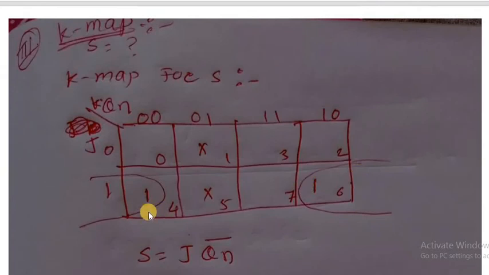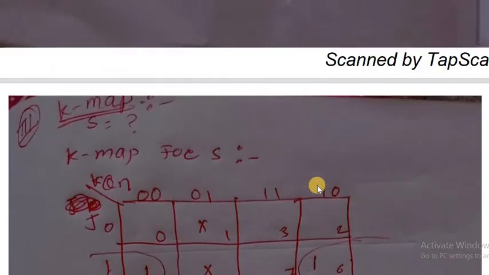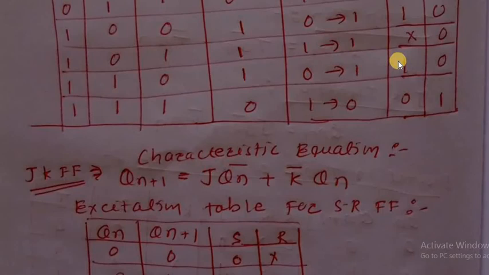1 0 0 for that, 1 in the k-map. Like that, from the truth table, 1 0 1, here don't care. Okay, 0 0 1, here there is don't care. Okay, 1 1 0, there is 1 in the truth table. Right, 1 1 0, j k qn, here there is 1 in the S.